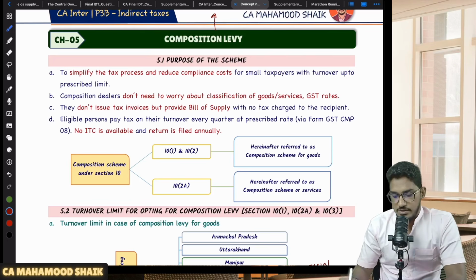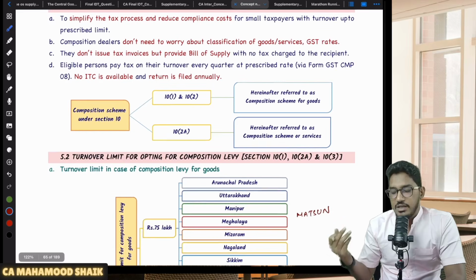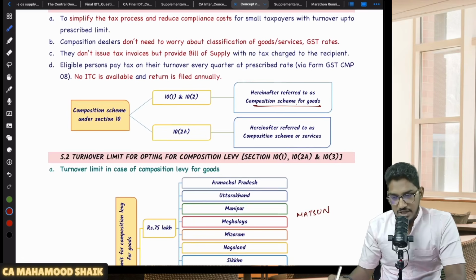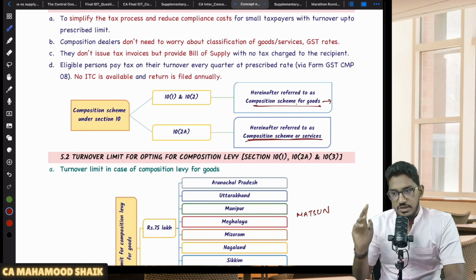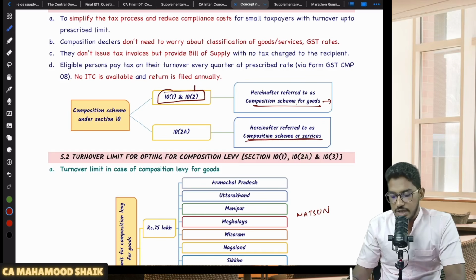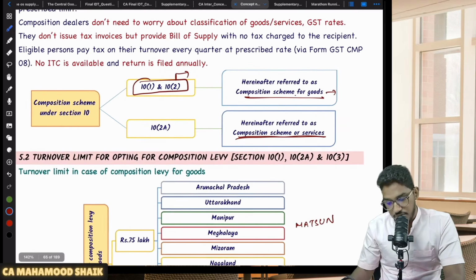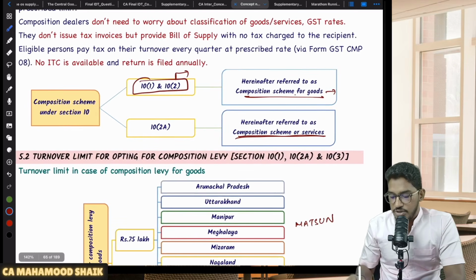So for small registered persons, that scheme we call the composition scheme. And there are two kinds of composition schemes actually. One is the composition scheme for those people who are engaged in goods and also restaurant service providers. And we have one more composition scheme, which is the composition scheme for services. One is composition scheme under section 10 subsection 1 and 2. The other name for that is composition scheme for goods. There is another composition scheme which is 10 subsection 2A. This is the composition scheme for services.